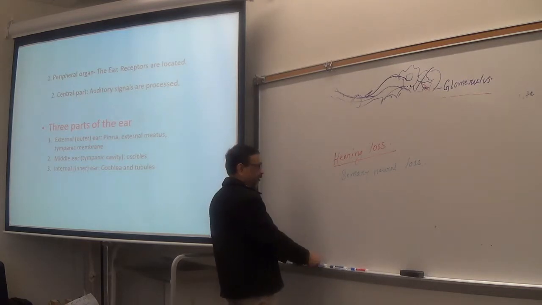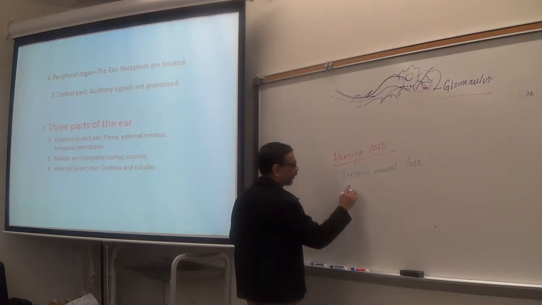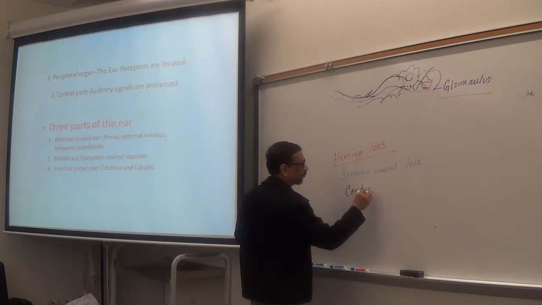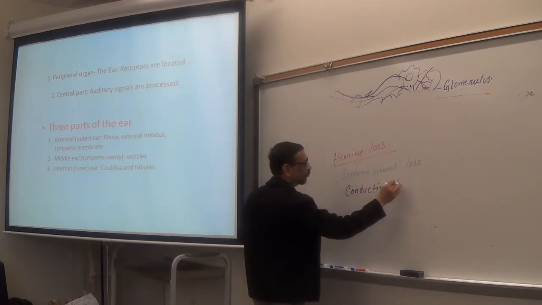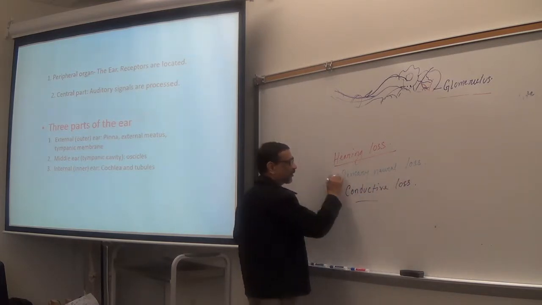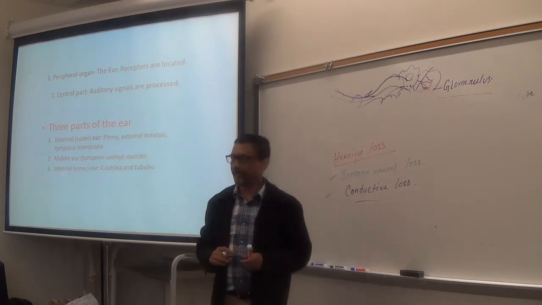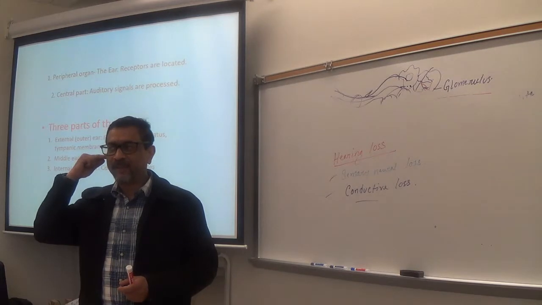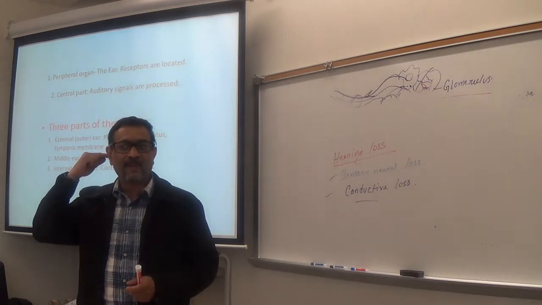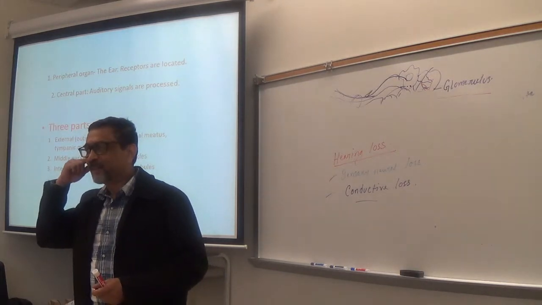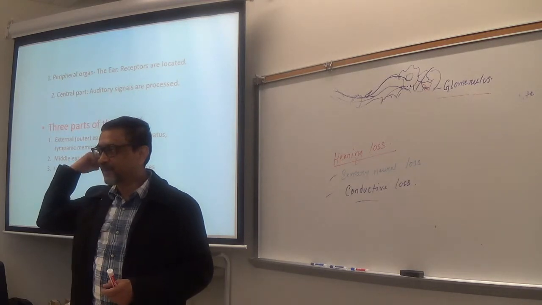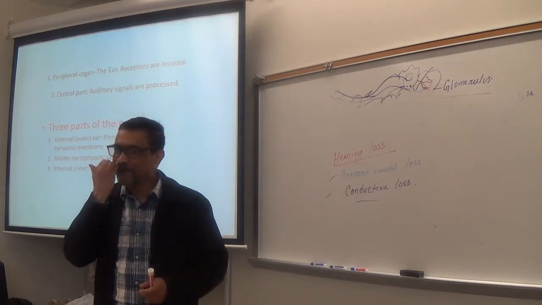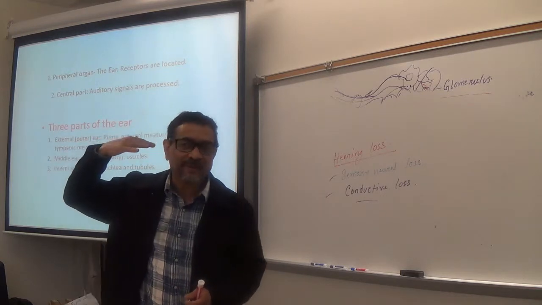Another is called conductive loss. Okay, these are two types of hearing loss. Now if I put a cotton plug in your ear, you won't hear, right? So that is what? Conductive or sensorineural? What do you think? Conductive, because sound waves are not getting in.